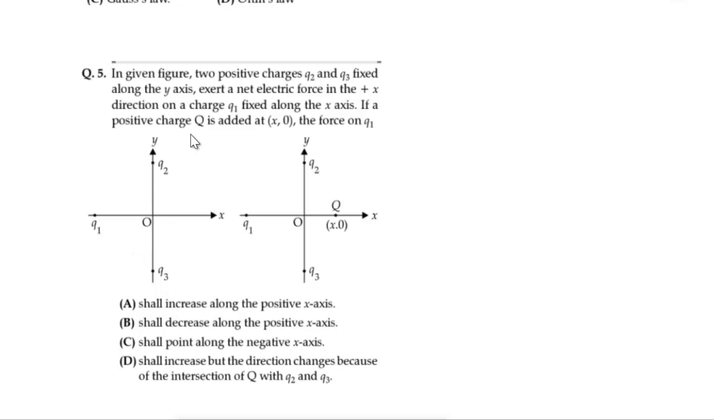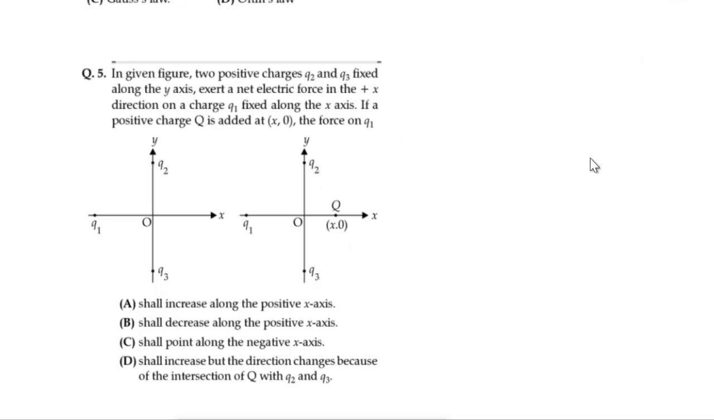I'll repeat the question once more. In the given figure, two positive charges Q2 and Q3 are fixed along the y-axis. They exert a net force in the positive x direction on a charge Q1, which is fixed along the x-axis. If we keep another charge Q at a distance x0, what will be the force on Q1?